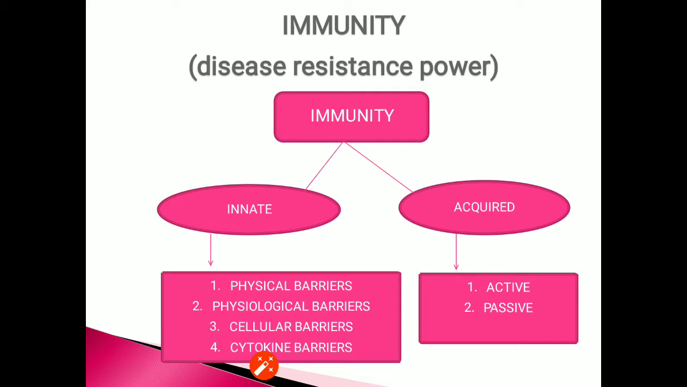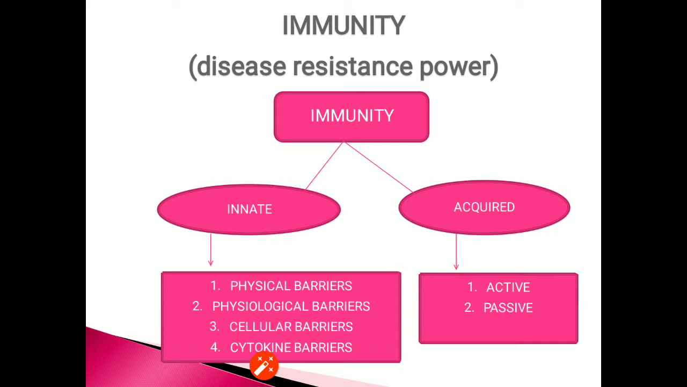Barriers are of four types. Physical barrier. They include the skin and the mucus-coated epithelium of respiratory, gastrointestinal and urinogenital tract, where the mucus helps in trapping the microbes.